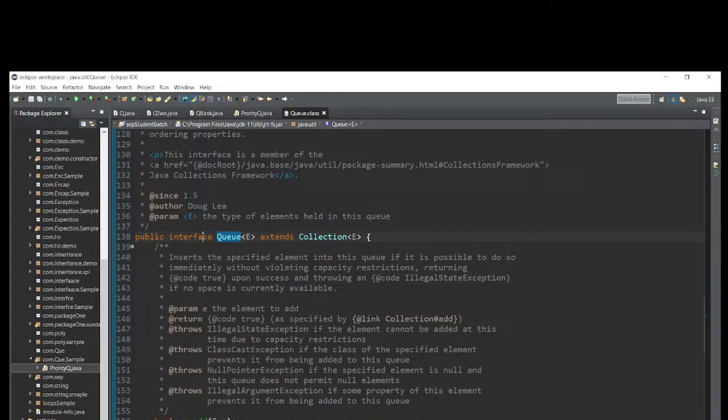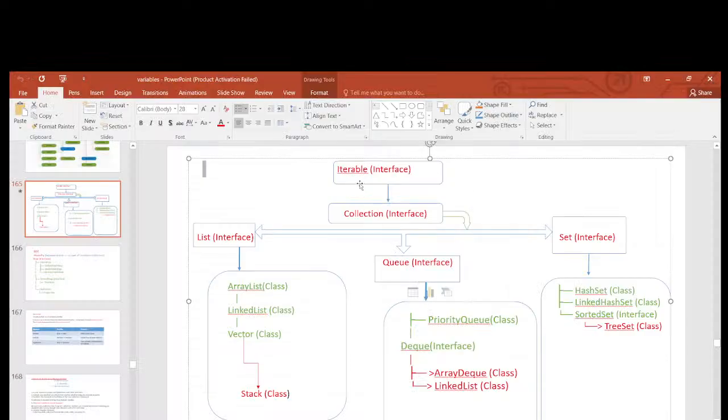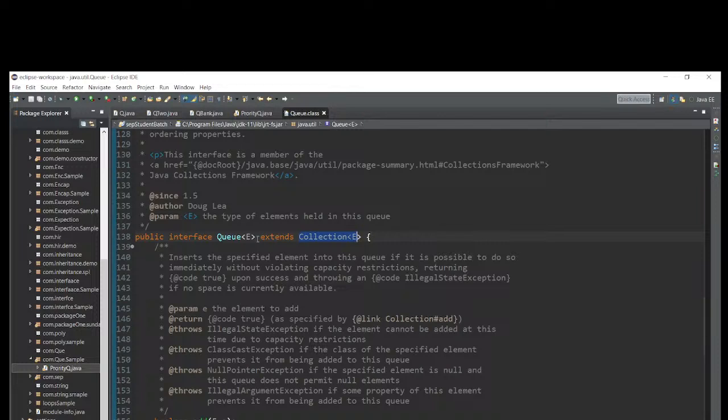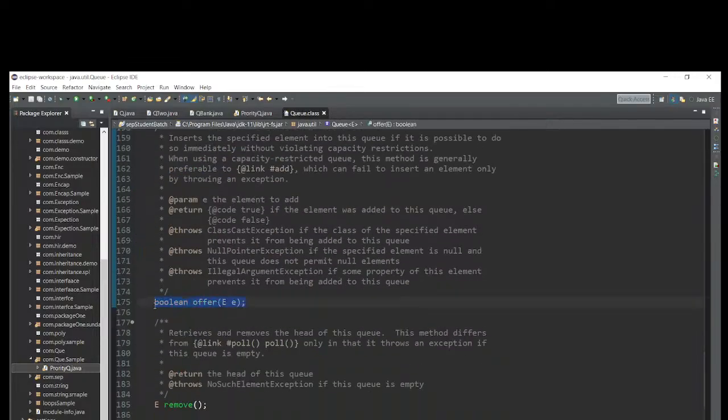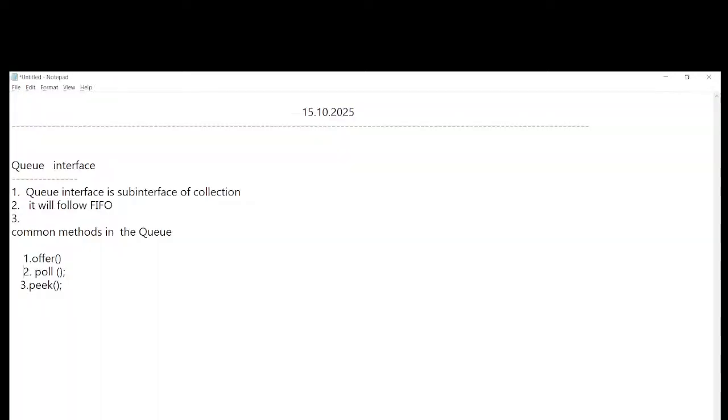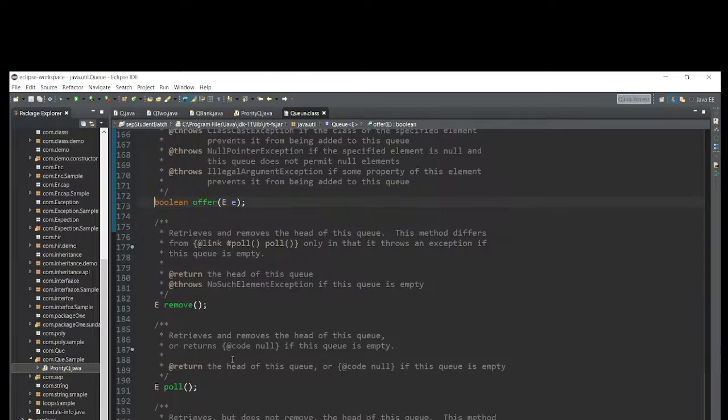And interface is a keyword. They created one Queue interface that extends one more interface. Collection is also one interface, right? That's why Queue extends Collection. So in that Queue, whatever the unimplemented methods are, they are nothing but abstract methods. It might be offer, poll, peek. All these methods are available in the interface. It may be remove, poll.